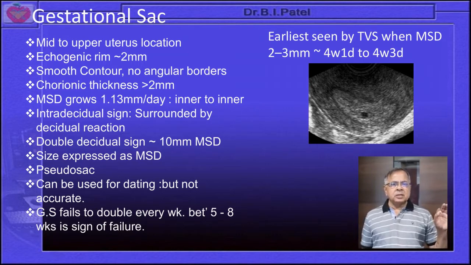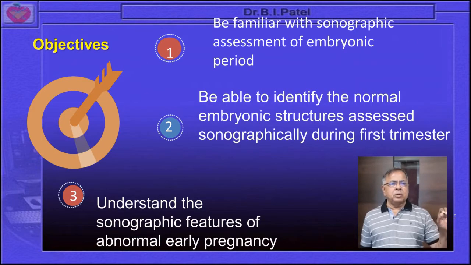Then the intradecidual sac sign and the double decidual sac sign we will be able to appreciate very nicely. In the coming few slides we will be appreciating that also. Then pseudosac also we have to differentiate from this. It can be used for dating but is not accurate, and because of that, later on, after the embryo appears, we will be able to measure the embryo with the help of the crown rump length and appreciate the gestational age.